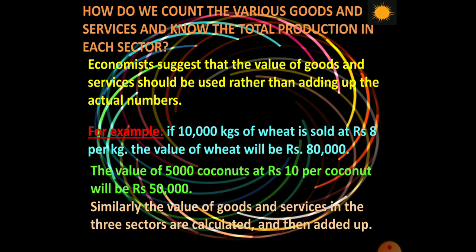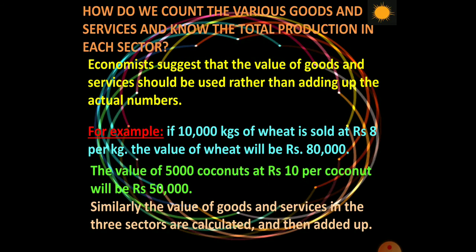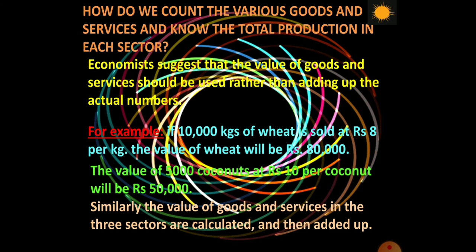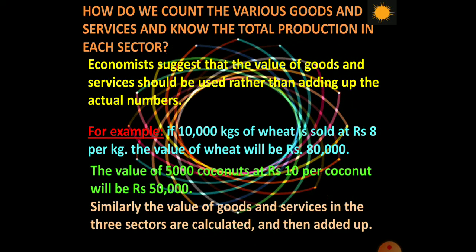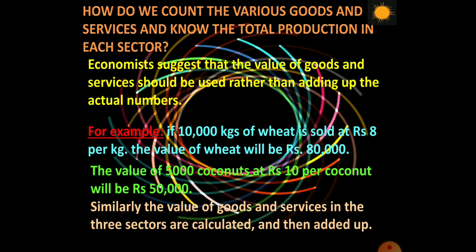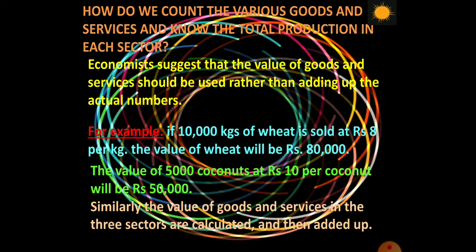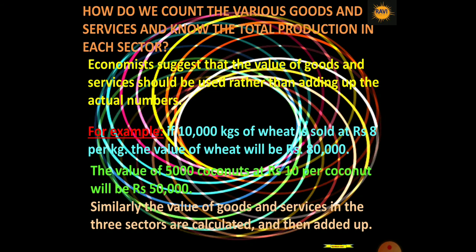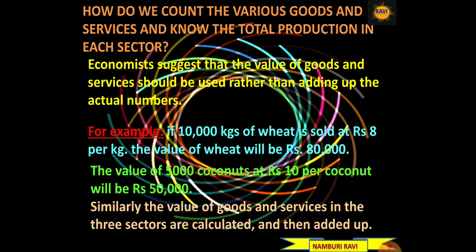And one more example, the value of 5,000 coconuts at rupees 10 per coconut will be 50,000, because 5,000 into 10 rupees is equal to 50,000. Similarly, the value of goods and services in the three sectors are calculated and then added up. This is the way of calculation of final products from the primary sector, final products from the secondary sector and final services from the service sector.